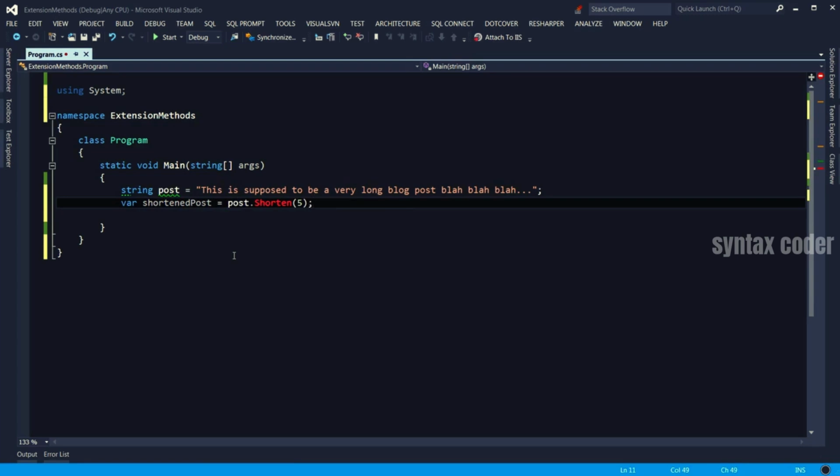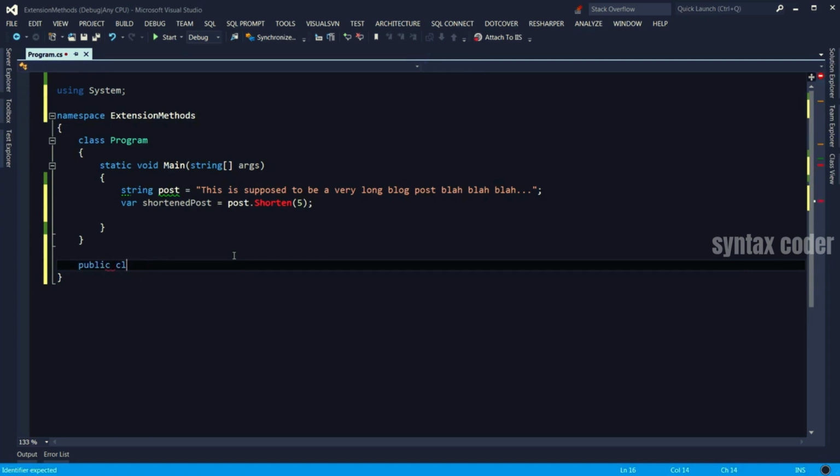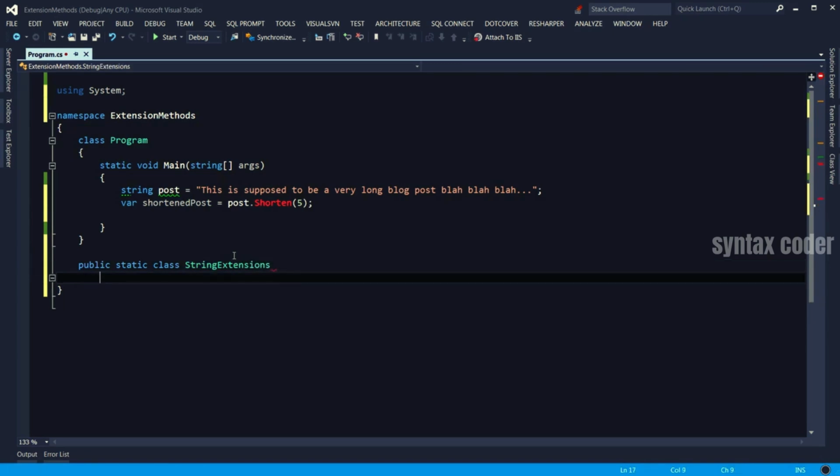To create an extension method, you need to create a static class. That's the convention that you need to follow. So we create a public static class. A good naming convention is to start with the class you're extending, in this case string, and then add the postfix Extensions. Now here you can write your extension methods, and you should always start with public and static.